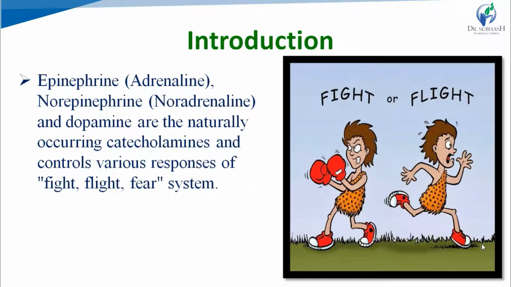So we can say that adrenaline, noradrenaline and dopamine are the neurotransmitters which control various responses of fight, flight and fear system. All these three neurotransmitters are naturally occurring and they belong to the chemical class catecholamines, and control various responses of the sympathetic system in the condition of stress and emotions.